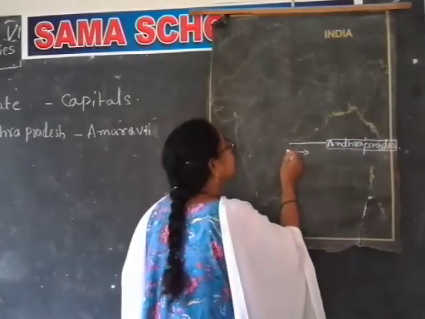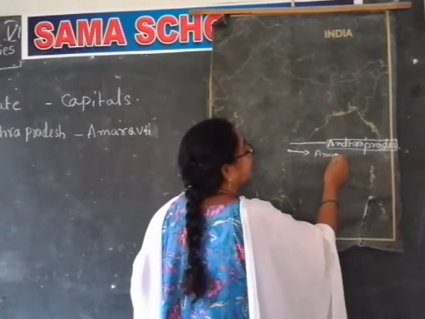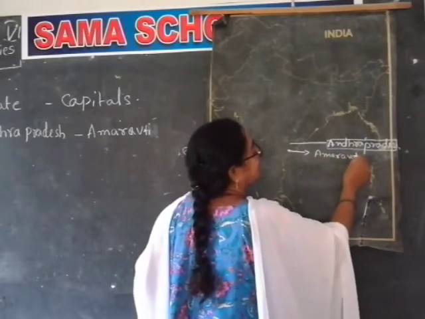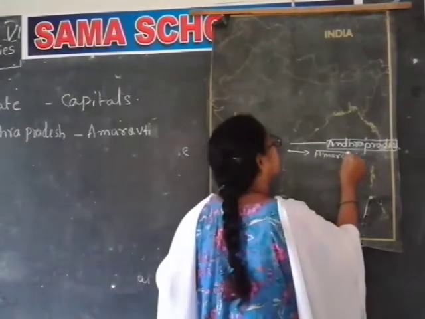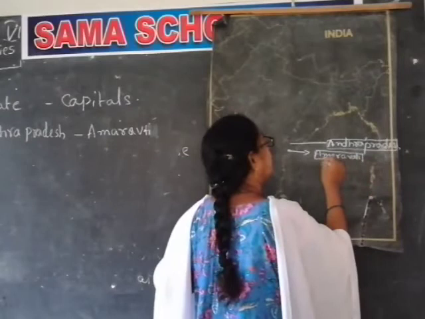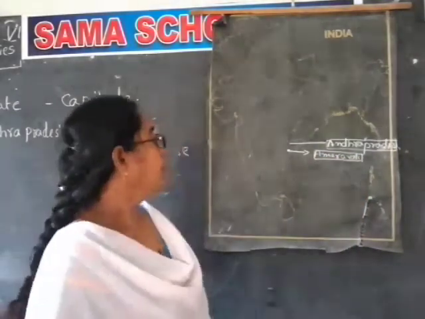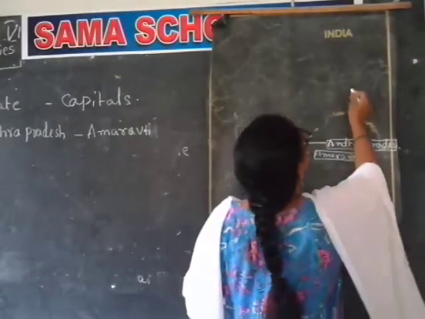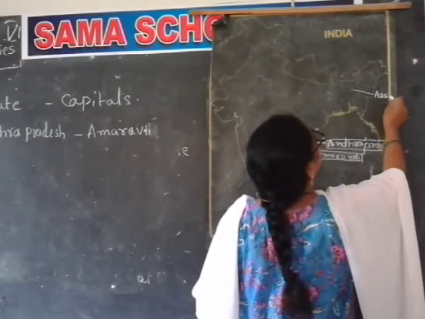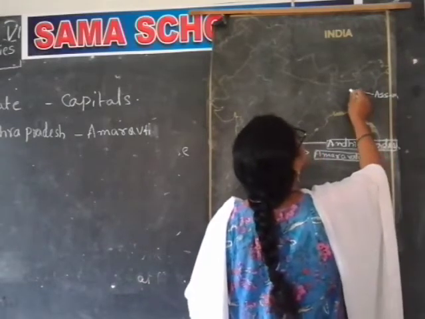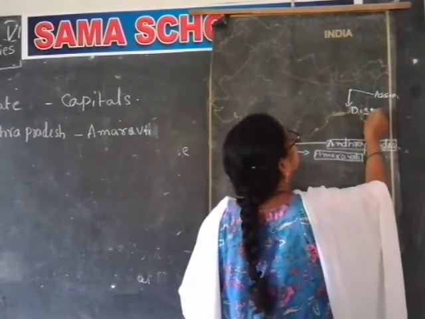So we are going to mark the capital Amaravati. Amaravati is the capital of Andhra Pradesh. Okay, next one is Assam. Where is Assam? Here. Assam's capital is Dispur.